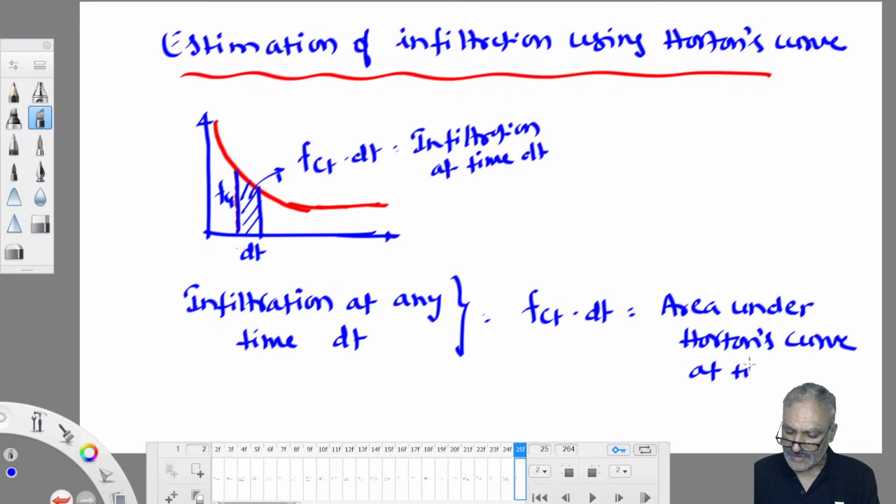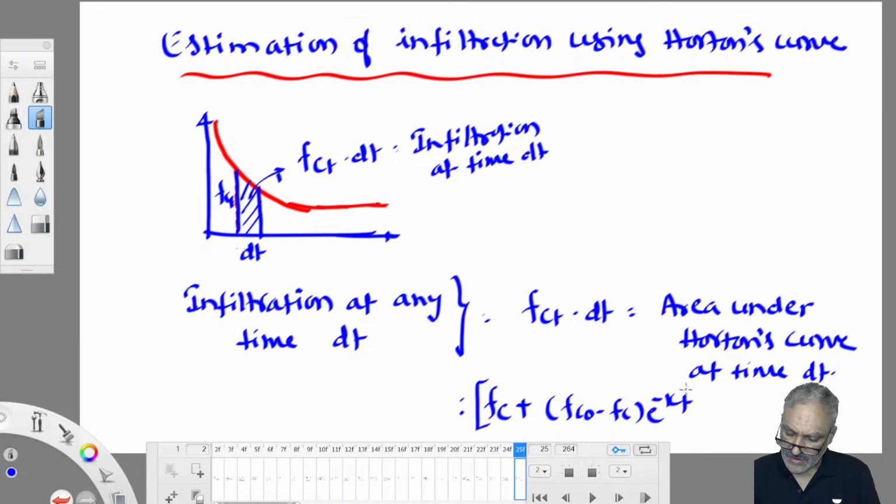At time dt, you measure the area under Horton's curve and you will get infiltration. If you want the total infiltration in a given time t, you have to integrate that equation. FCT is FC plus FC naught minus FC into e power minus kt. This equation into dt will give the infiltration.